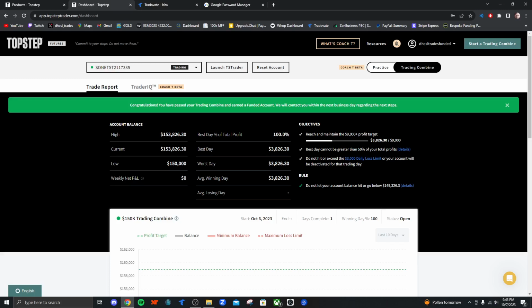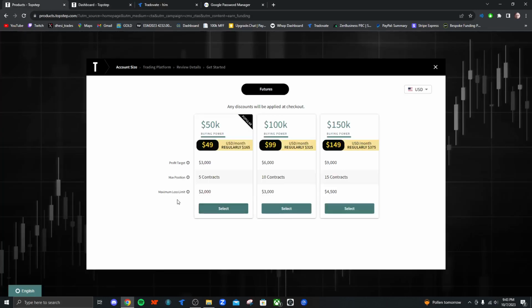So, you cannot exceed a $3,000 daily loss limit on a 150k account, right? There is a max drawdown you could go with. The max drawdown is how much you could lose overall on your account, but there is a daily drawdown as well. And for the 100k account, the daily drawdown is $2,000. But unlike other firms, if your daily drawdown hits, you don't lose the account. It will just close you out for that trading day.